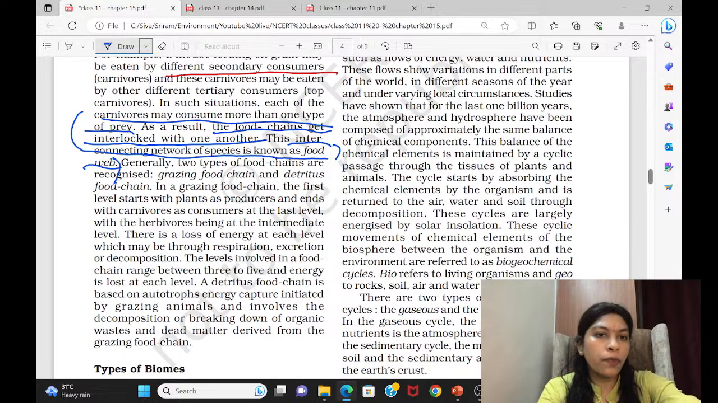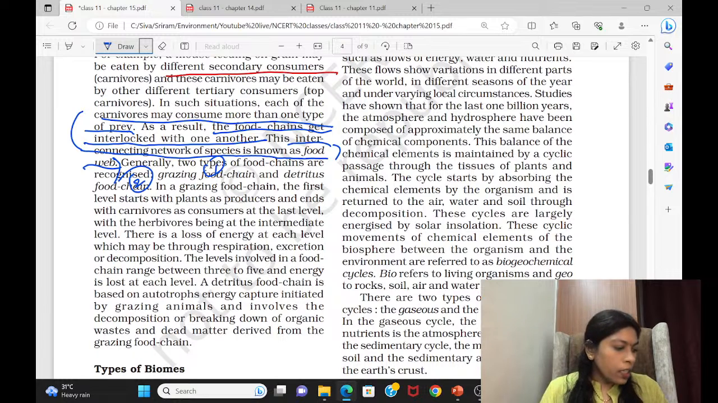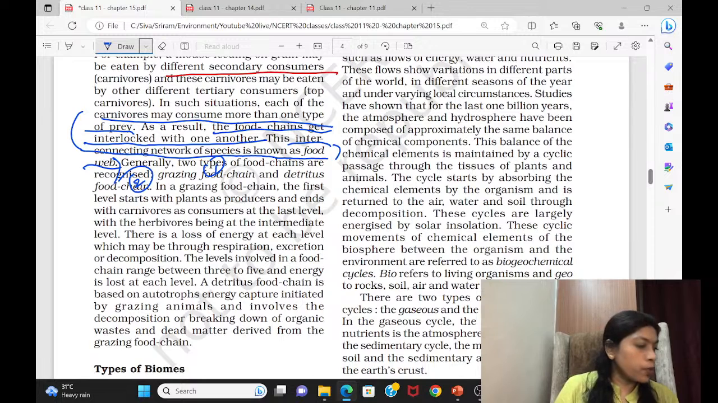You can see grazing food chain and detritus food chain. These are two types of food chain. Generally, we classify the food chain into two only. But again, they go for the grazing terrestrial food chain and the grazing detritus food chain.